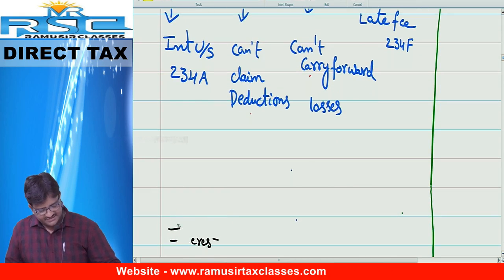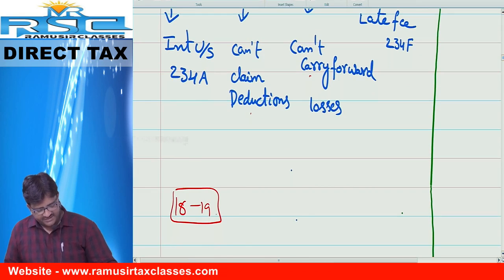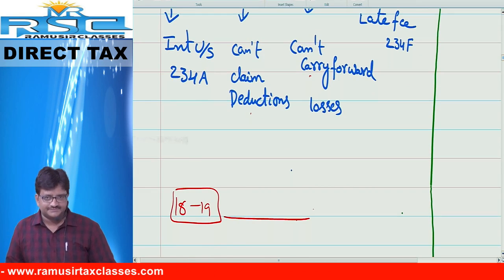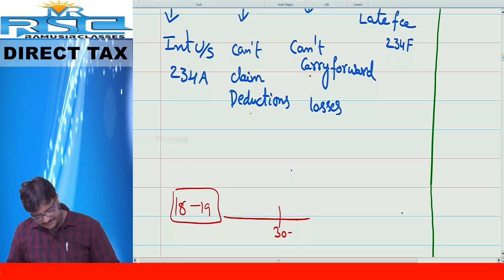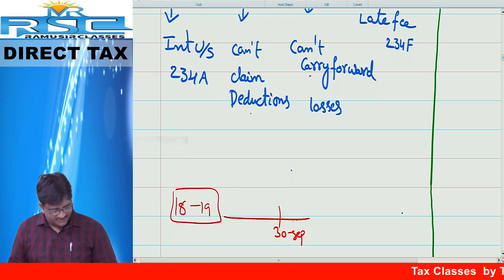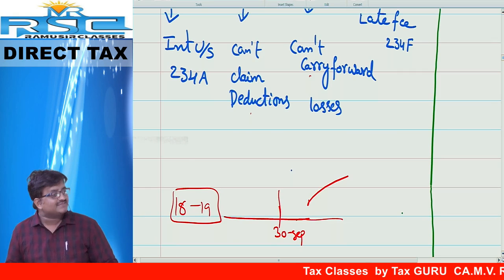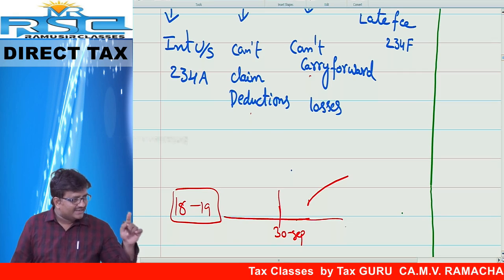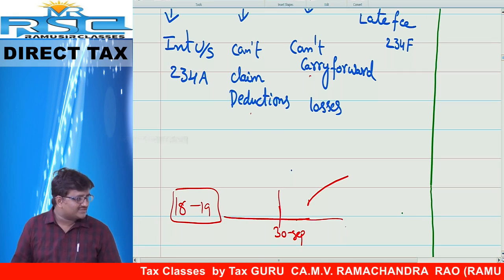Our assessment year, previous year 18-19. Ma'am, what is the time limit for filing the return first? 30th September or 31st July. Let us assume 30th September. Friends, you file the return in December. Is it a correct return or a late return? Late return. So, what are the consequences?